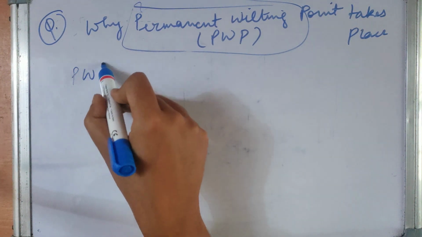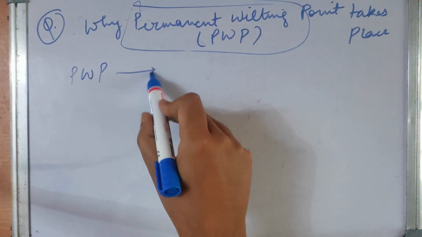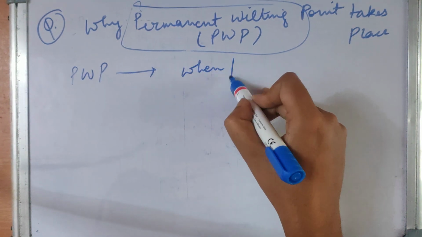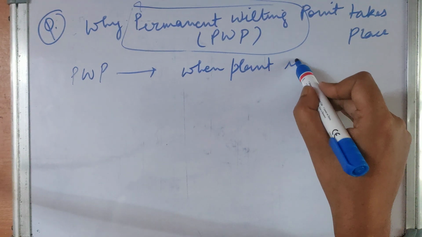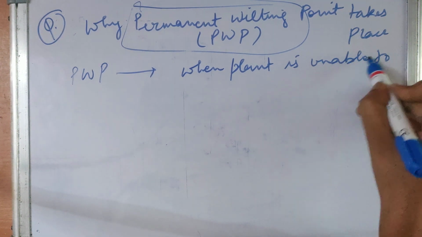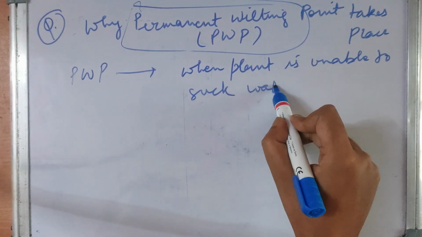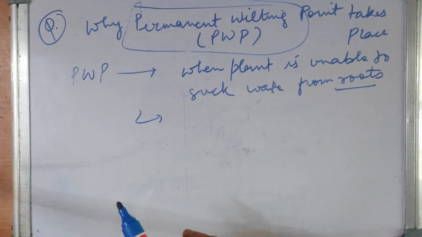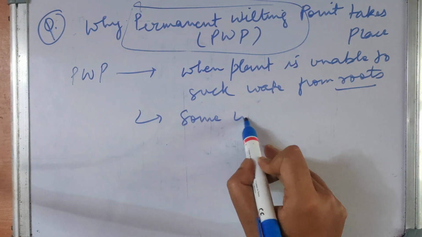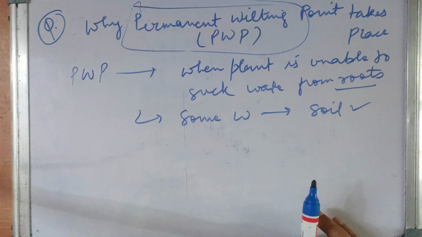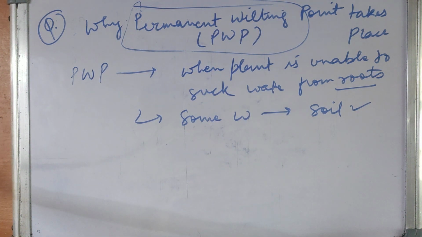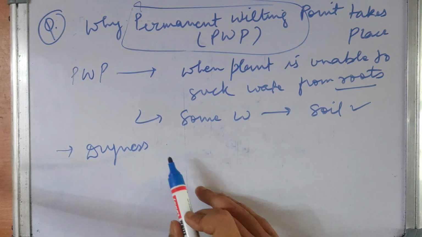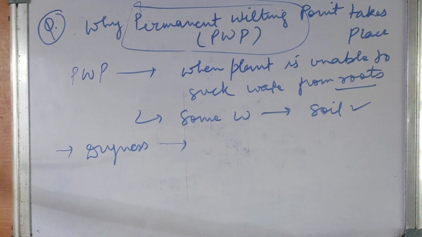So what is permanent wilting point? Permanent wilting point is a point when the plant is unable to suck water from the roots. The roots are not able to suck water, although there may be some water present in the soil, but the roots are not able to suck this water. Hence there will be dryness, then there will be lack of water.